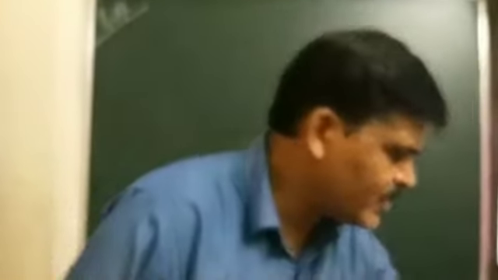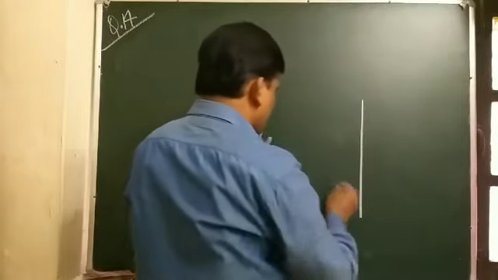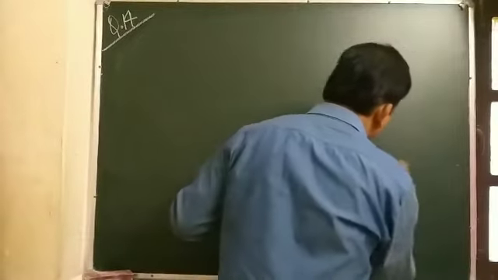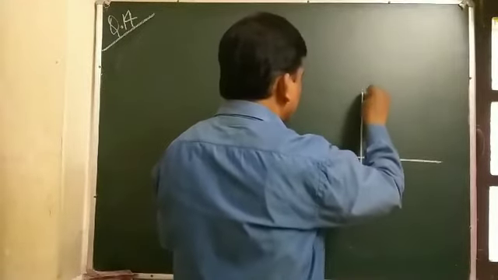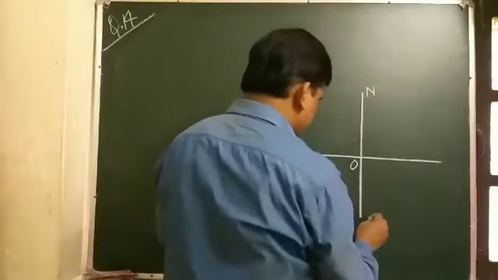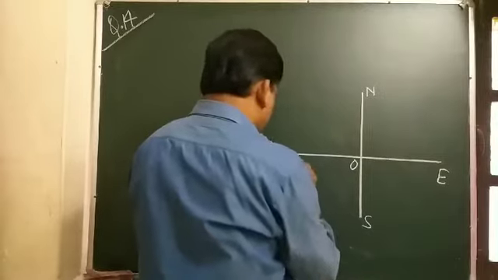So student, see the diagram carefully. This is O, and this is north, this is south, this is east, and this is west.